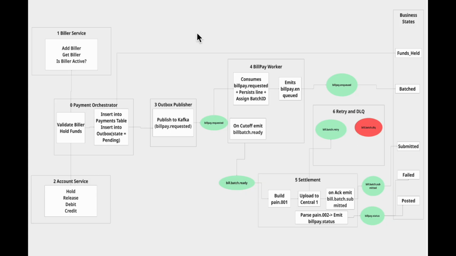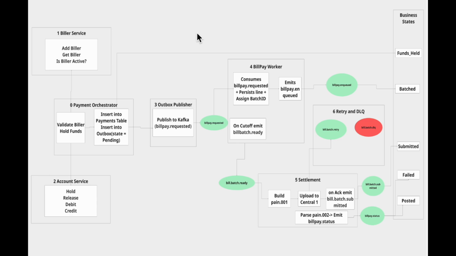And that's the complete event driven architecture behind our bill payment flow. Kafka is the backbone, with biller, orchestrator, outbox, BillPay worker, settlement, and dummy Central One. Business states like funds held, batched, submitted, posted, failed, and clean retry plus DLQ handling built into settlement itself.